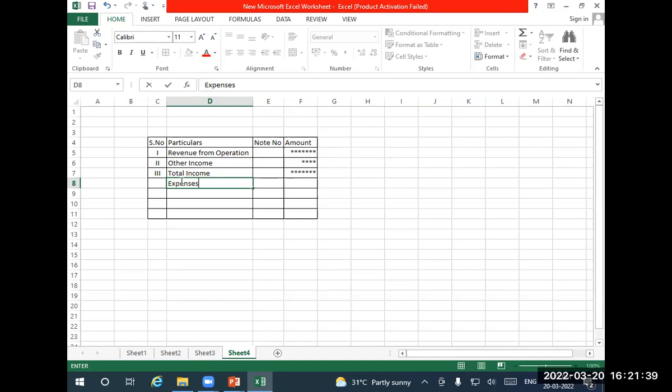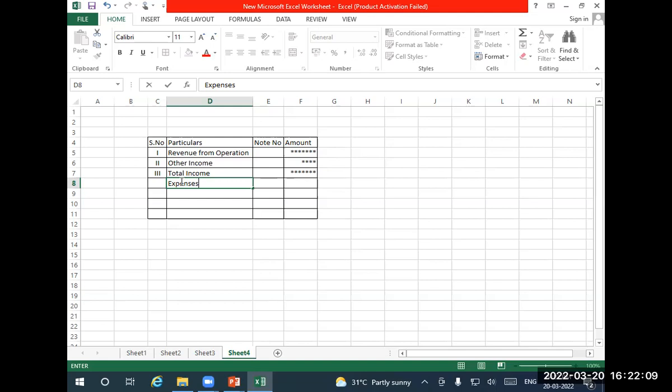What are all the items? Opening stock of work in progress, opening stock of finished goods, opening stock of product, these 3 minus closing stock of all these 3. Work in progress, product, finished goods. Okay, these 3, next closing of these 3. The answer can be plus or minus.